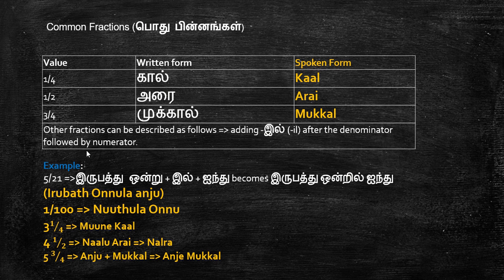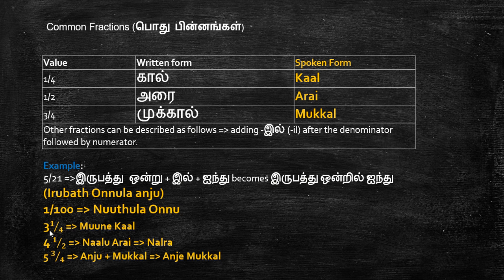But if you want to convey some other random fractions, for example 5 by 21, how you have to say it is: first put the spoken form of 21, the number you see at the bottom, and then put the first number. So 5 by 21 will become 21ல 5. Just put the ல after the 21 and then the first number. 21ல 5. So 1 by 100 is 100ல 1.